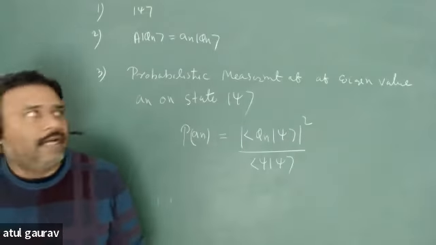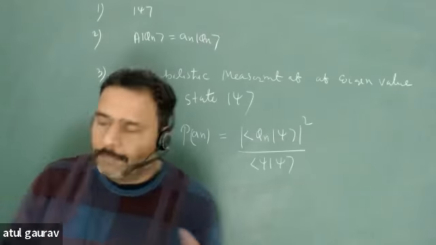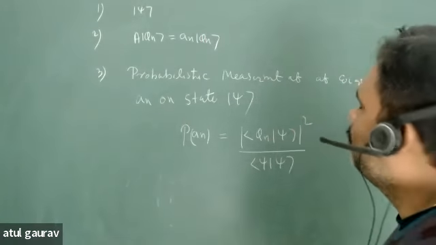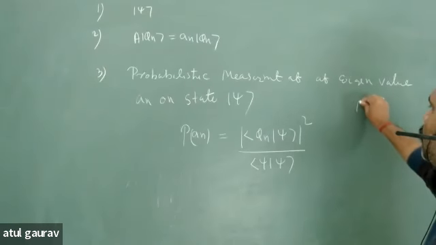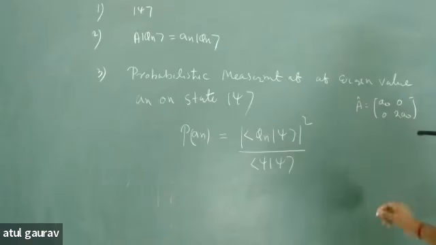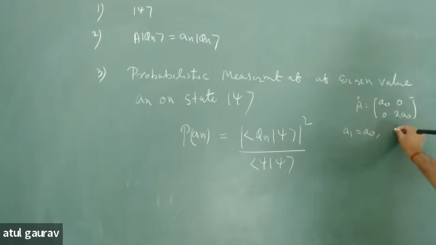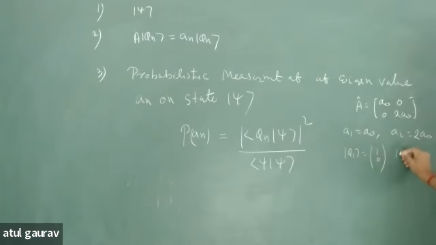So now you can apply your postulates 1, 2, 3. For example, let's try to repeat that problem again. So in the first problem, what is your A operator? A0, 0, 0, 2A0. Now, what is your eigenvalue? A1 is equal to A0. A2 is equal to 2A0. What is your phi 1? You are just getting eigenvalue and eigenvector as you are doing in the mathematics. What is your phi 1? 1, 0. Phi 2, 0, 1.